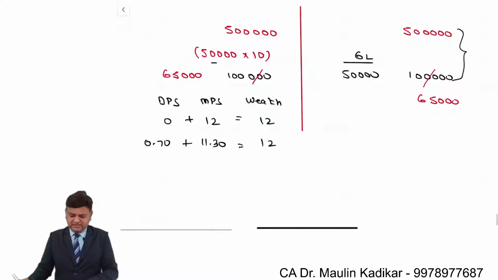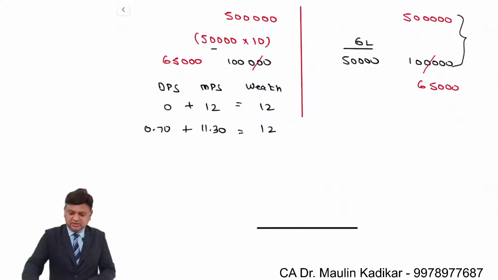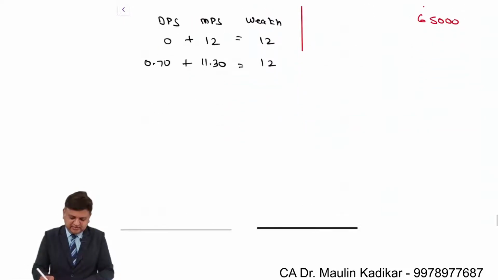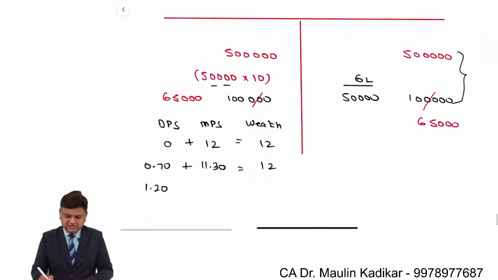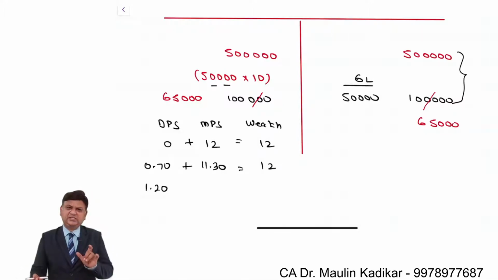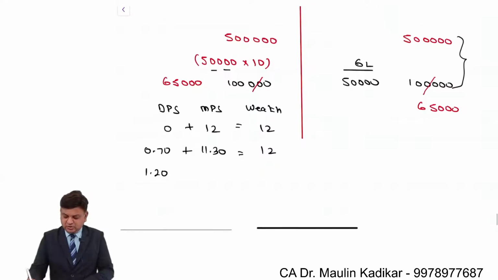Instead of 70 paise, suppose the company has paid a dividend of 1 rupee 20 paise. I am taking a random value, 1 rupee 20 paise. Then 50,000 shares into 1.2, 60,000 is paid in the form of equity dividend. So from 1 lakh, 60,000 is paid.